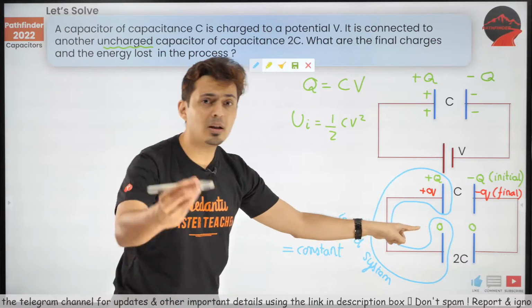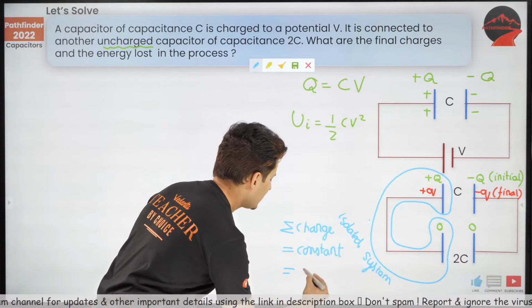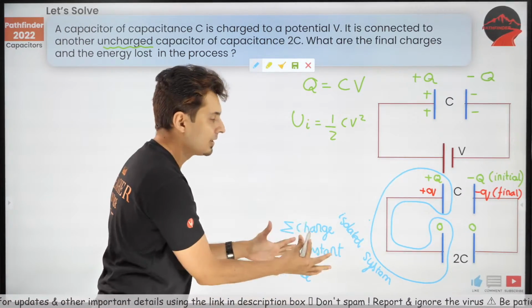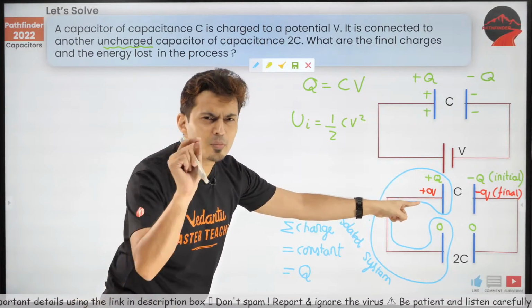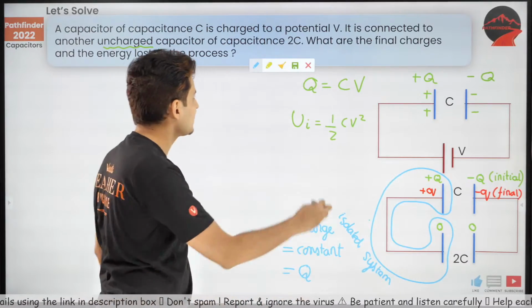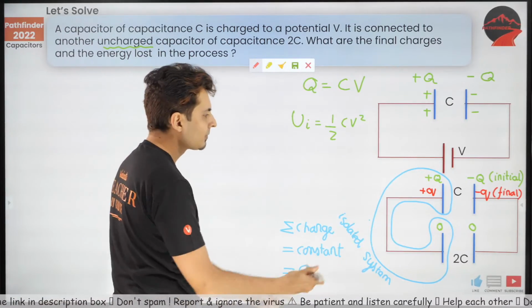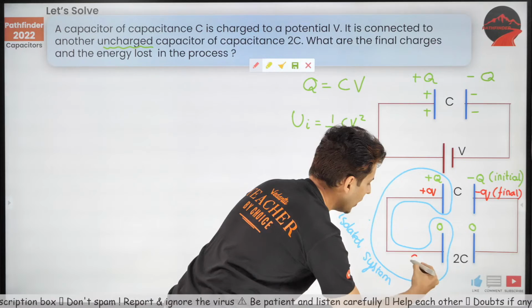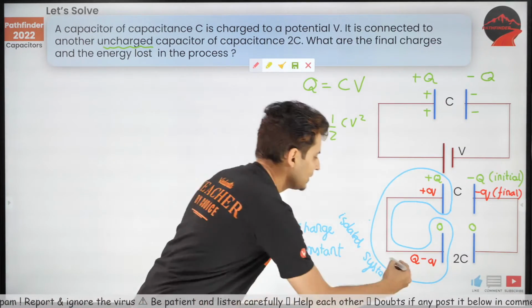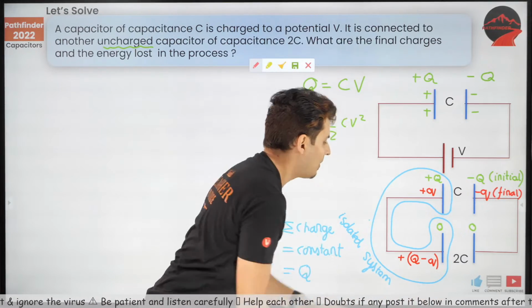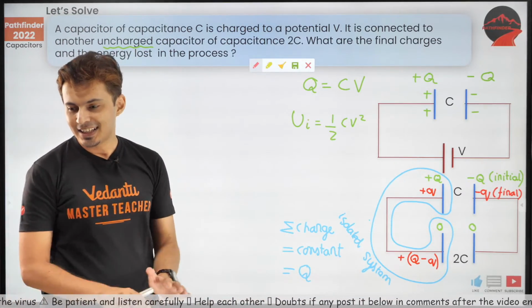Initial Q plus 0 is Q. That means the total charge Q must be constant. Hence, if the final charge on this plate is small q, how much charge must be there on the other side? Obviously Q minus q. So this will have Q minus q charge on this side. Is that clear?